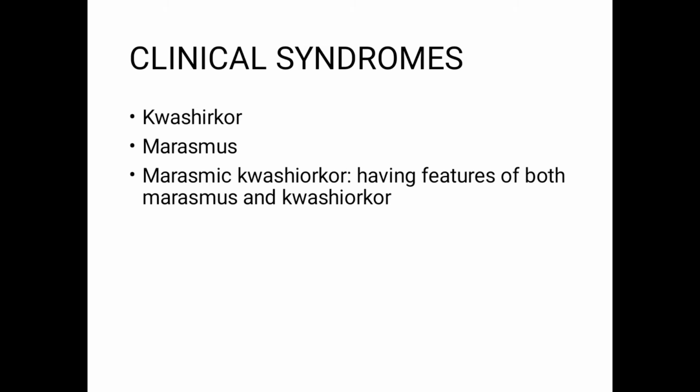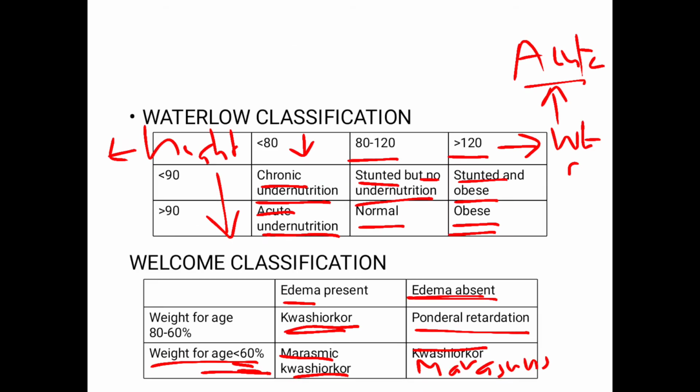Marasmus would include the absence of edema as well as a child who is severely underweight, that is less than 60%. Now, we have got 3 clinical syndromes pertaining to PCM. First of all, we have got Kwashiorkor, marasmus, and marasmic Kwashiorkor that has got features of both marasmus and Kwashiorkor. This is based on the Wellcome's classification that was previously discussed.